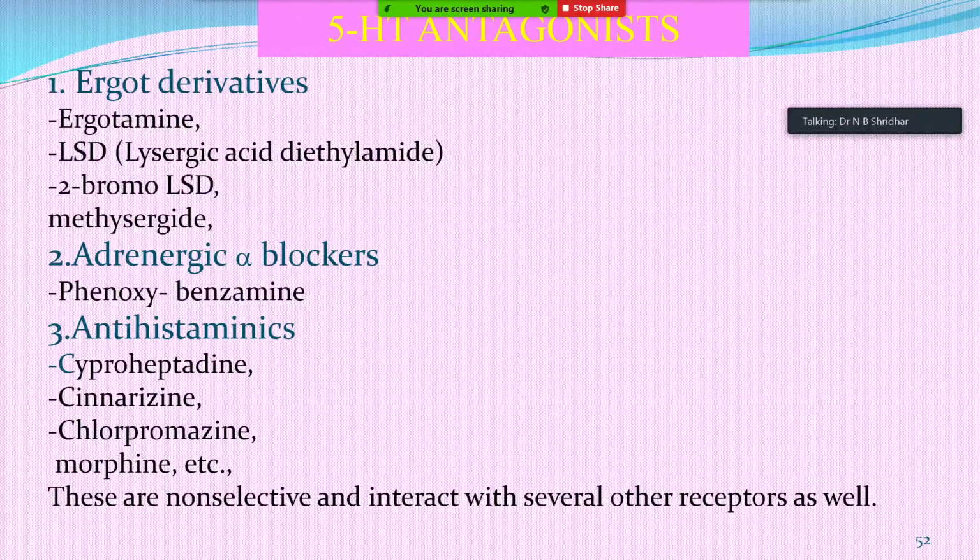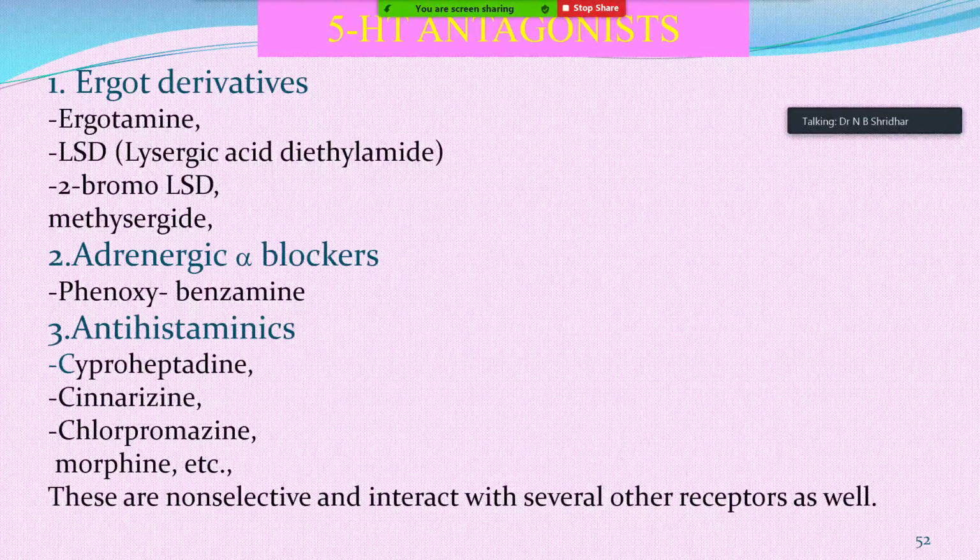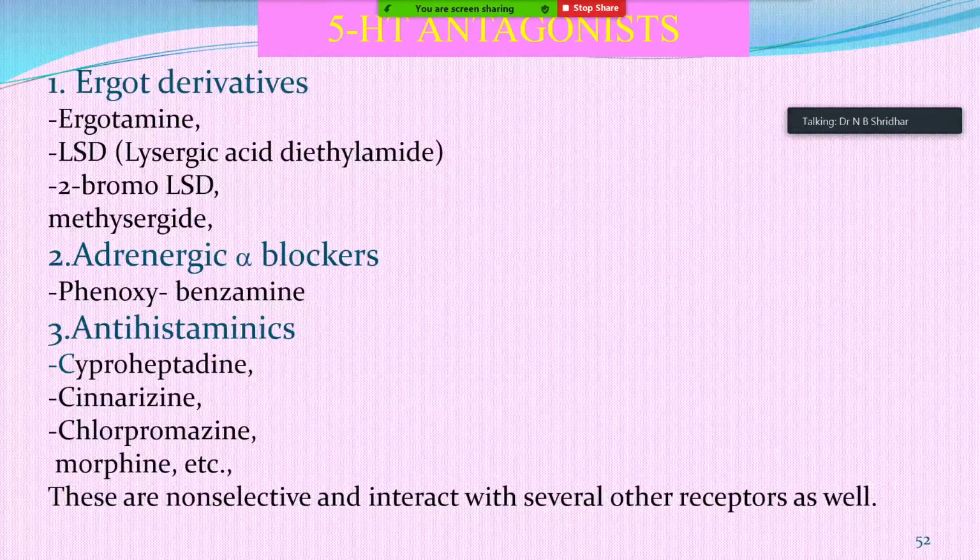There are three classes of 5-HT antagonists: the ergot derivatives, adrenergic alpha blockers, and antihistaminics. The ergot derivatives are ergotamine, LSD, which means lysergic acid diethylamide, 2-bromo LSD, and methysergide. These are the examples of the ergot derivatives.